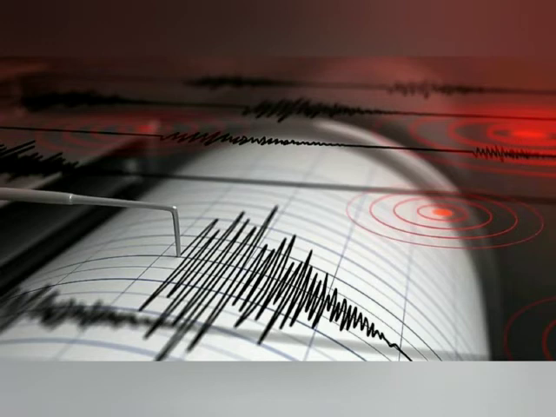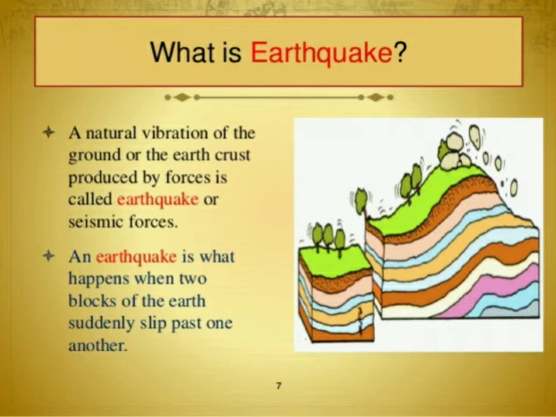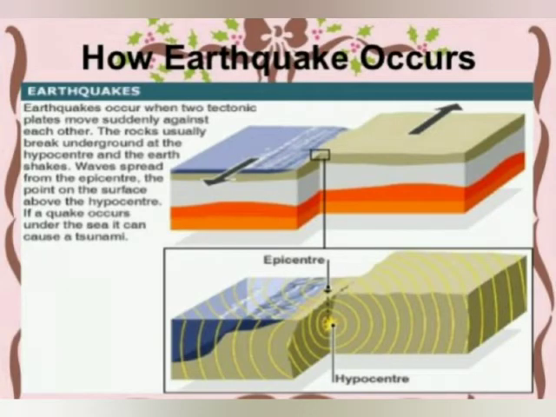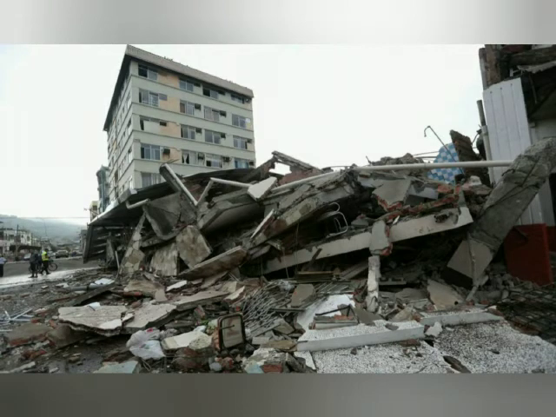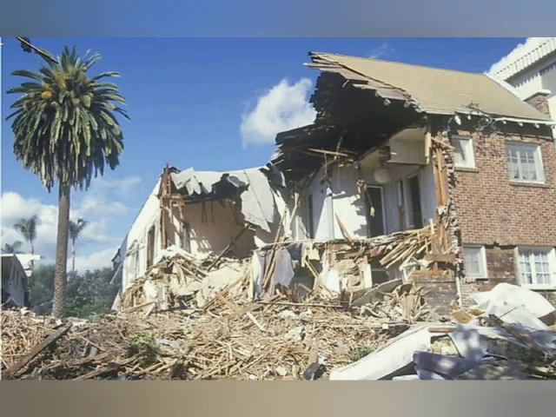Let's talk about how earthquakes occur. What is an earthquake? The natural vibration of the ground or earth crust produced by forces is called an earthquake or seismic force. Then you can see road disruption, building disruption and house disruption pictures of occurred earthquakes.